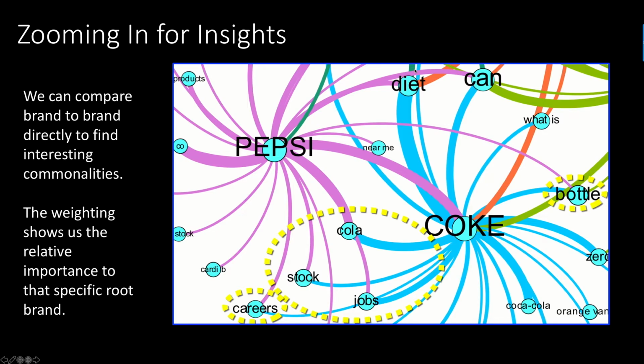So in this example, we can also zoom into different parts of the network to find associations for brand versus brand. So Pepsi versus Coke, of course, two really commonly compared behemoths in the beverage industry. So we can see here that cola, stock, jobs, careers are important to both. In the example of cola, both of those have a really thick weight for both Pepsi and Coke. So we can see not only is that a shared term, but it's a shared term with heavy importance to both. And the nice thing about this visualization is it allows us to quickly identify that.